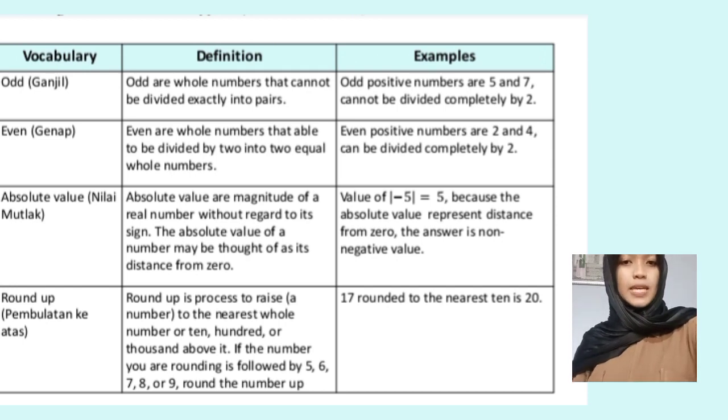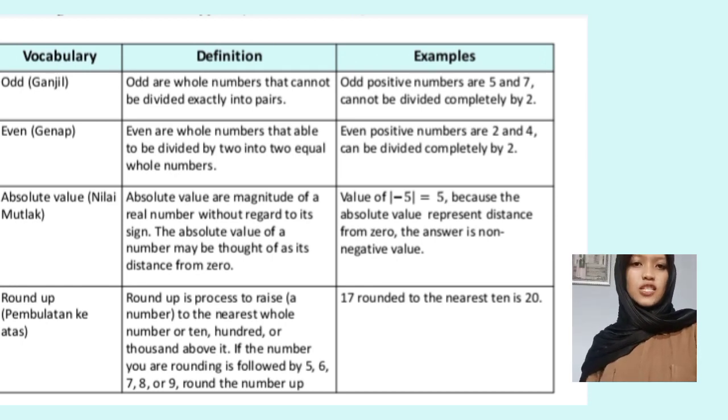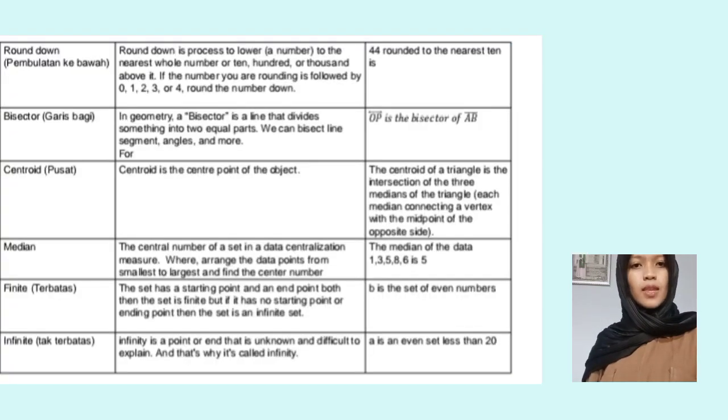The fourth vocab is round up, or pembulatan ke atas in Indonesian. Round up is the process of raising a number to the nearest whole number or 10, 100 or 1000 above it. If the number you are rounding is followed by 5, 6, 7, 8, or 9, round the number up. The example is 17 rounded to the nearest 10 is 20.